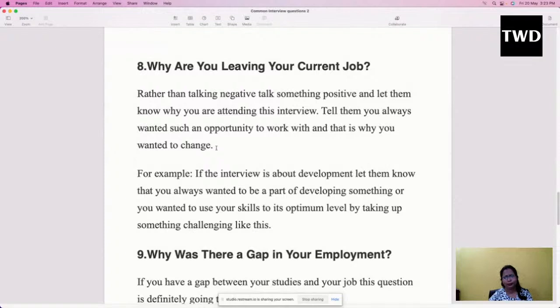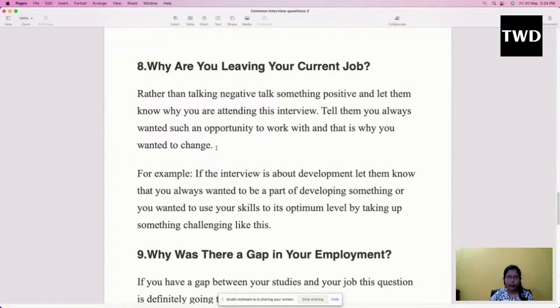Maybe for some reason you are leaving that job, but just think about the good things that happened to you and talk about that in the interview. Tell them you always wanted such an opportunity to work with, and that is why you wanted to change. For example, if the interview is about development, let them know that you always wanted to be a part of developing something, or you wanted to use your skills to their optimum level by taking up something challenging like this.